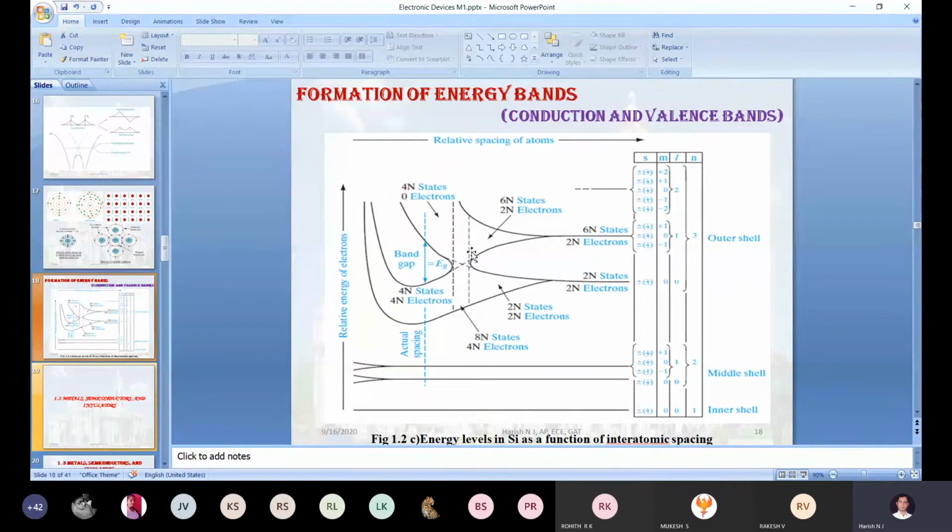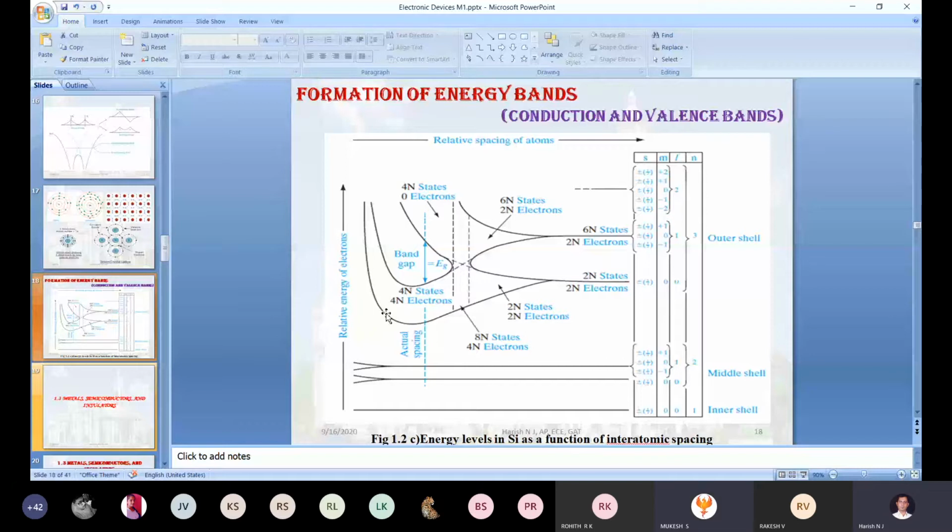This is the status before the hybridization. After the hybridization, these two are added up. Now the available states are 8n, but the filled electrons are only 4n. These 4n electrons accumulate in this particular band, correct? This band is the valence band, this band is the conduction band, and this band is the forbidden band or energy gap.